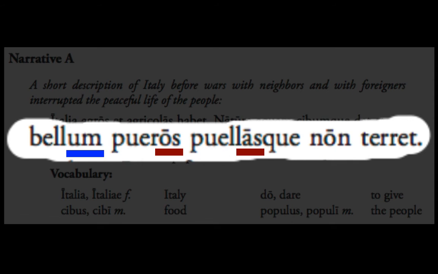Further helping you see that, right next to bellum is pueros and puellas. Those are two distinct accusatives. They have to be accusatives. That os and as can't really be any other ending. So if you've got two definite accusatives, then that suggests as well that bellum probably isn't going to be another accusative, especially without a conjunction.